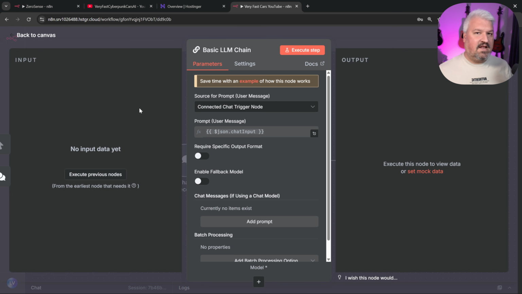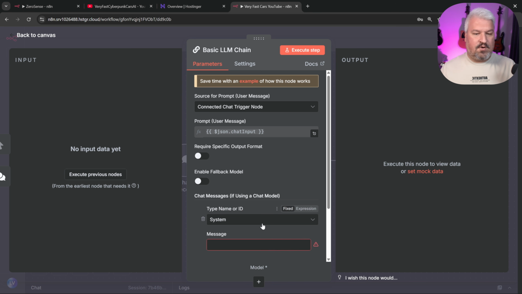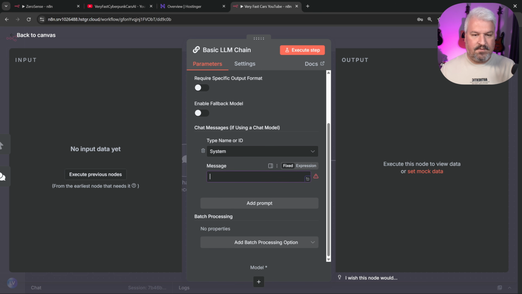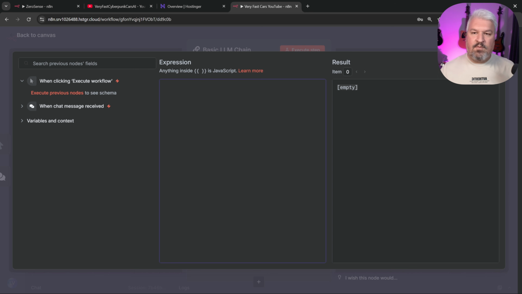Now we really don't need an agent for this because agents typically mean you want to attach tools to it. This is just a once-off operation where we want the LLM to write a script and return it in a certain format. First, let's add a prompt, and it's a system prompt. Now in the system prompt, we want to tell the LLM what the length of the video will be, the kind of tone we're going for, and anything else.